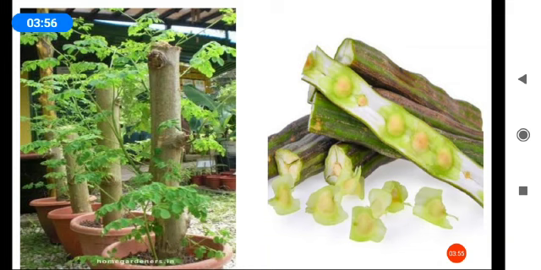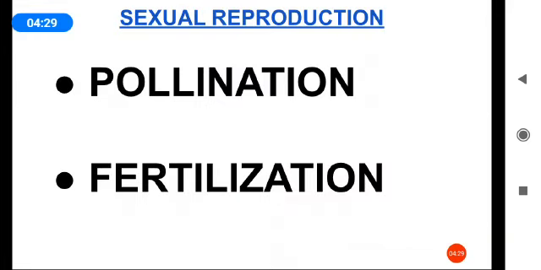So in drumstick, both seeds and stem are used. When reproduction takes place with seeds, it is known as sexual reproduction. When it takes place without seeds, it is known as asexual reproduction.